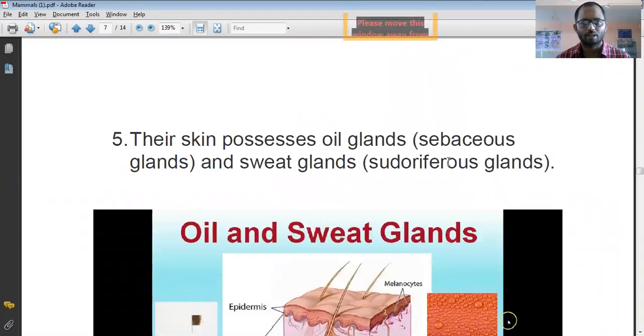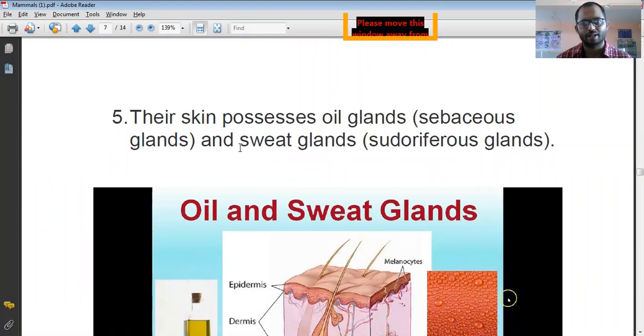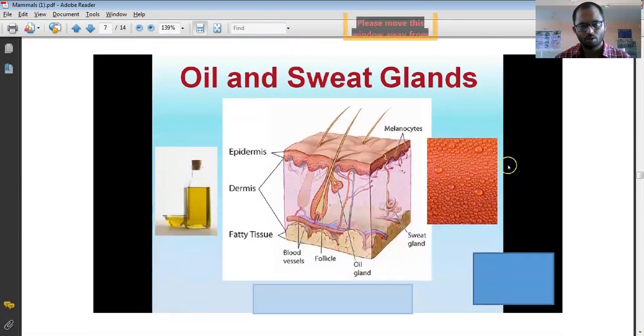So another important characteristic of the class mammals: in their skin, they possess different oil glands and sweat glands. In the oil glands, sebaceous glands are there, and in the sweat glands, sudoriferous glands. These are some glands which are found in the skin of the mammals. This is a very important thing. And these particular glands secrete different chemicals, and those chemicals help them for defense purposes also.